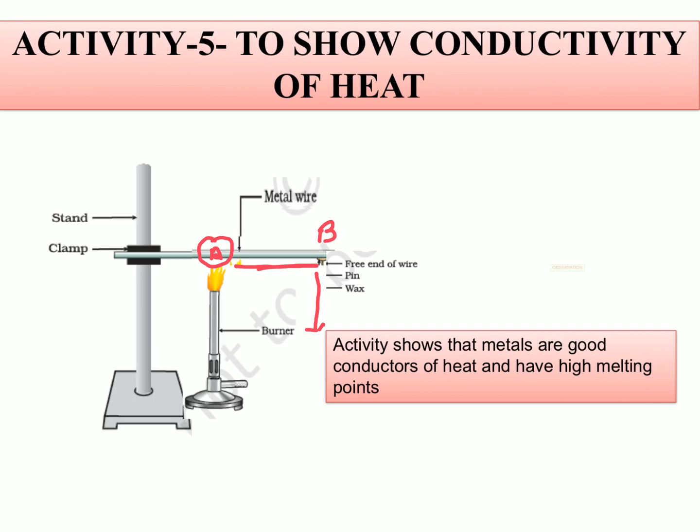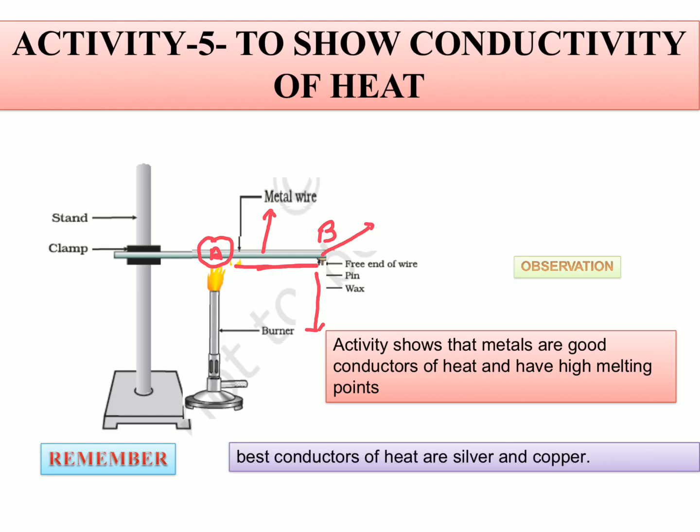Okay, so what is our observation? Our observation is metals are good conductor of heat and having high melting points. Now how do we observe that it has a high melting point? बच्चों देखो, यहाँ पे जो वैक्स था वो तो मेल्ट कर गया, लेकिन ये जो मेटल वायर है जो हीट को कंडक्ट कर रहा है वो तो मेल्ट नहीं हुआ. तो वी कैन से दैट metals have high melting point.